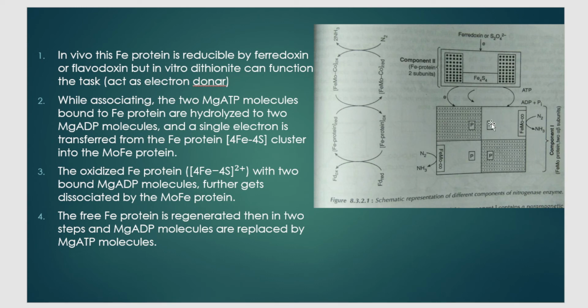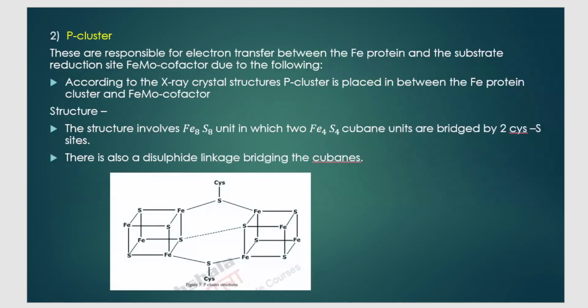So it is like a bridge in between: it takes that electron and transfers it to FeMo cofactor, where once that electron reaches there, there is substrate reduction, that is reduction of N2 to NH3. So what is its function? You already studied. It transfers electrons from Fe protein to the substrate reduction site of FeMo cofactor.